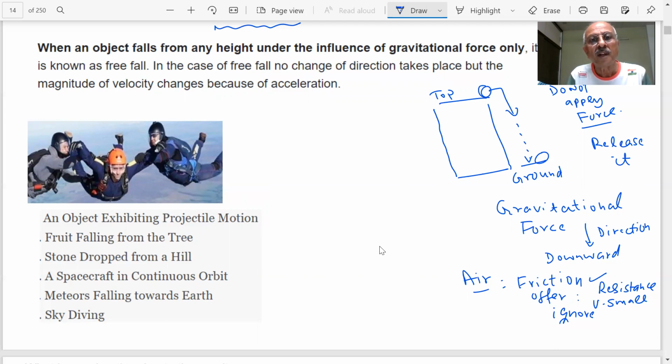What I'm saying is, the object falls under the influence of which force? Gravitational force. Under the influence of gravitational force only.